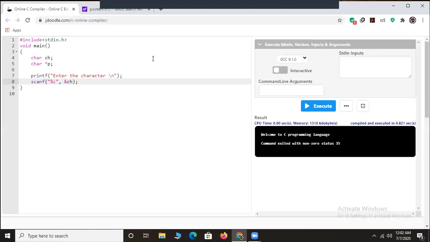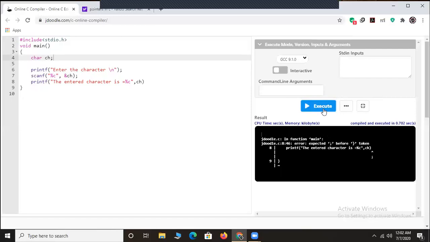So I'll read this. What happened, friends? I'll just printf this and let's copy this: the entered character is percentage c, ch. So friends, for better understanding, let's do one thing. I'll take the pointer off, and I'll run this code, see what happens.